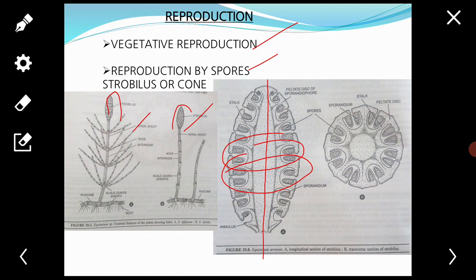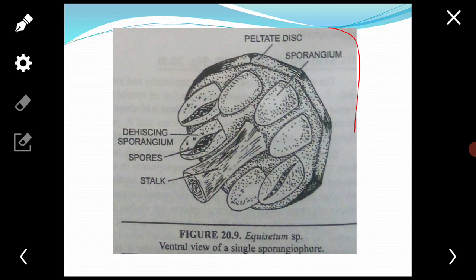This is the sporangiophore. The sporangiophores are so tightly packed with each other that the peltate heads acquire a polygonal or hexagonal outline.